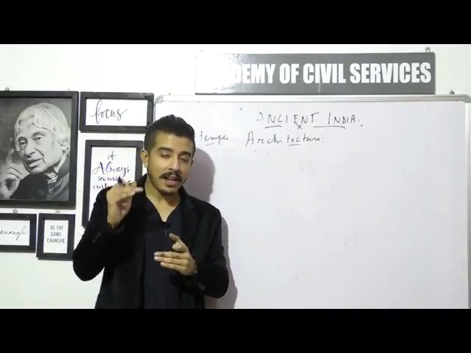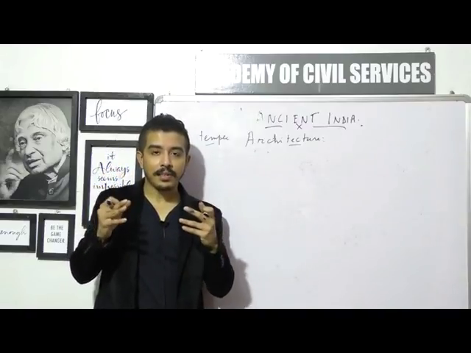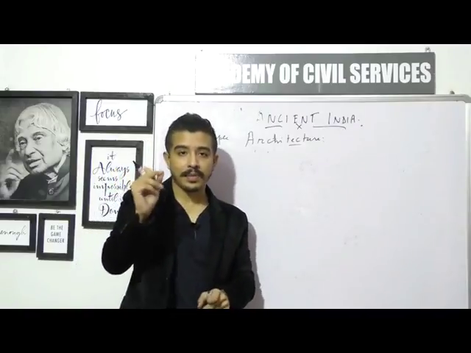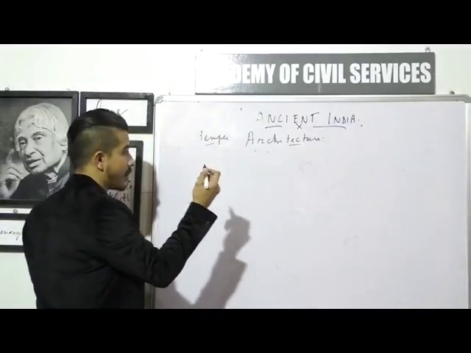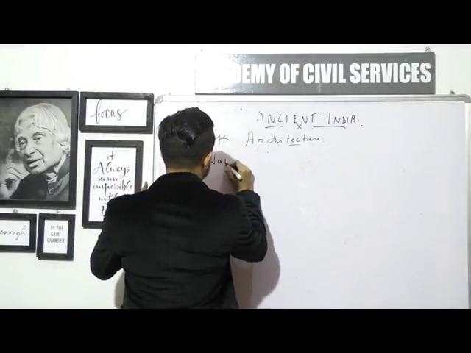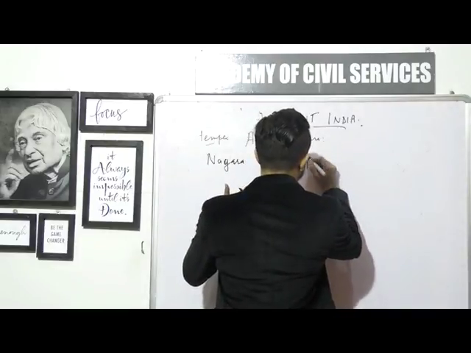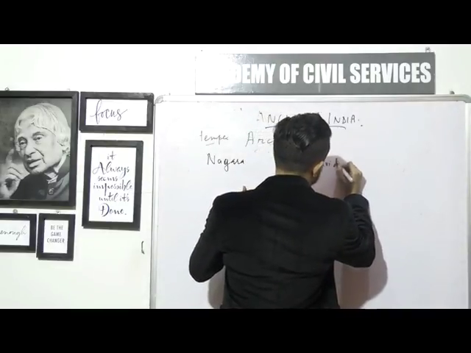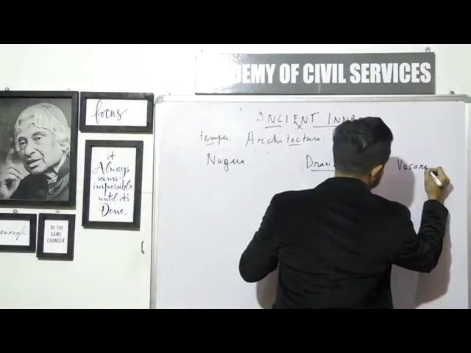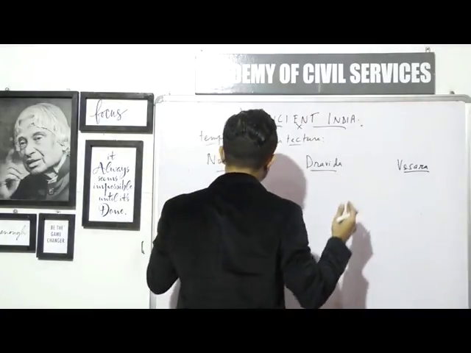Alright, so with that information, let's talk about the different types of temples that we will talk about. We will talk about basically 3 different types of temples right now. Okay, let me write them down. The first one will be the Nagara style of temple, the second one will be the Dravida style of temple, and the third one will be the Vesara style of temple. Okay, so these are the 3 types of temple.